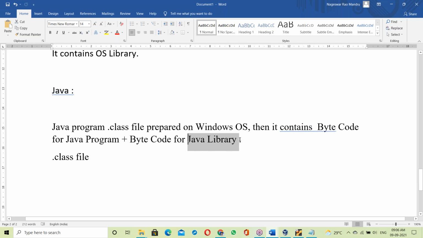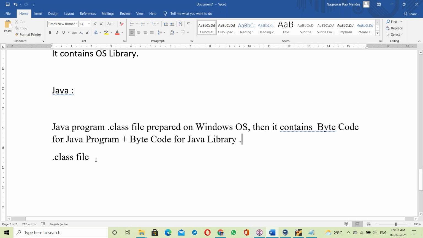See, the Java library is also developed in Java. The C language library is developed in C only, the C++ library is developed in C++, and the Java library is developed in Java. Like this, we can develop our own library also. In real-time projects, we have to develop our own library. In C language we develop a user-defined library, in C++ also, and in Java also. How to develop a user-defined library, I'll explain in actual Java.